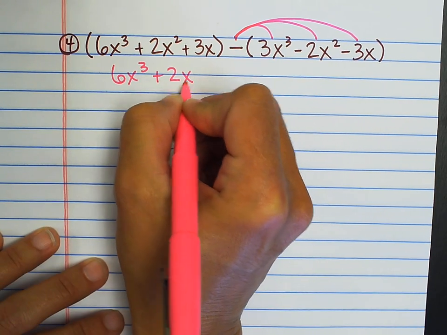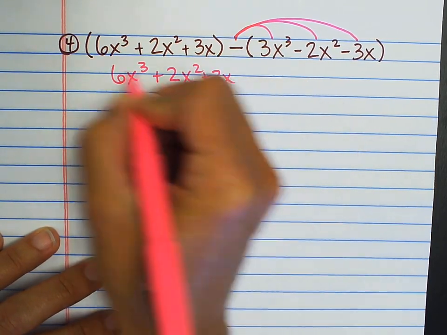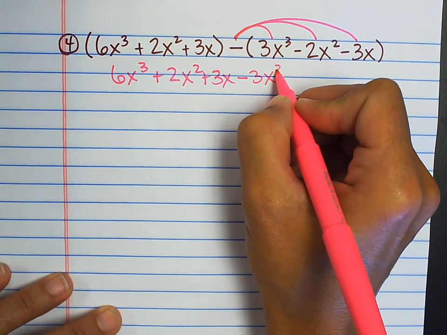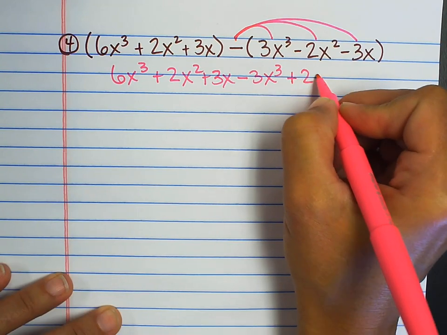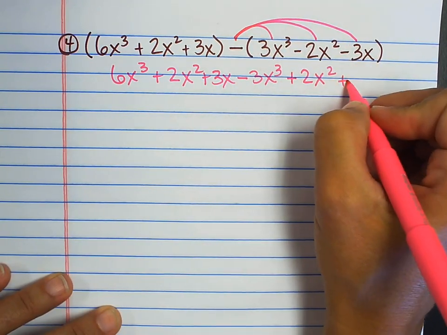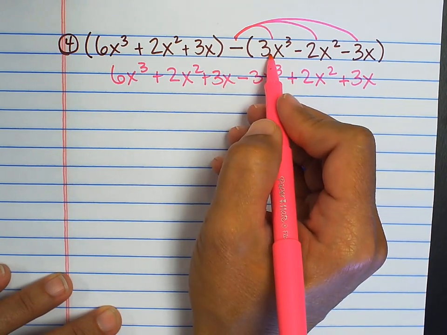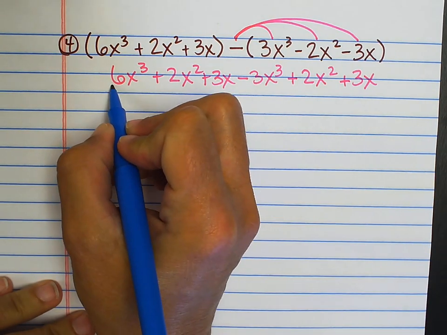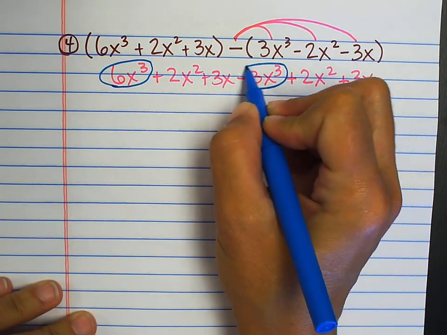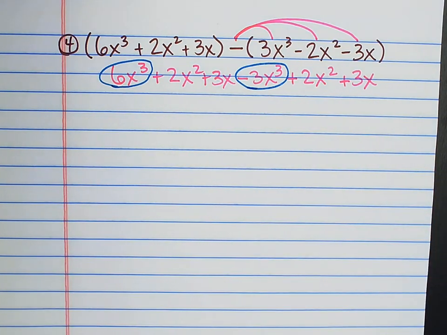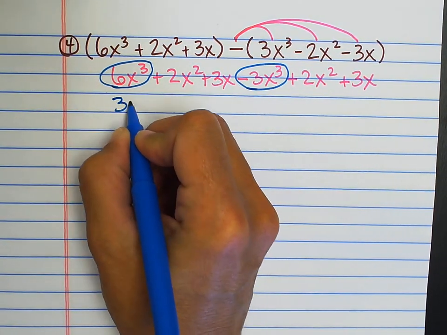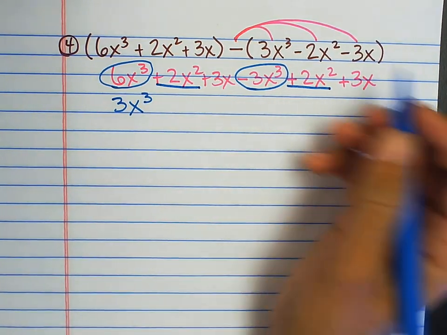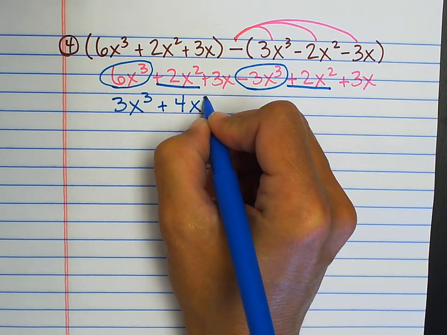It changes every sign. So in this first parentheses, I'm just rewriting it without the parentheses. Minus 3x cubed plus 2x squared plus 3x. Negative 1 times each of those. And now I'm going to combine the like terms. I have a 6x cubed minus 3x cubed, so those are the only x cubes. 6 minus 3 is 3, it stays x cubed. I've got a 2x squared plus 2 more x squared, that's going to give me a 4x squared.